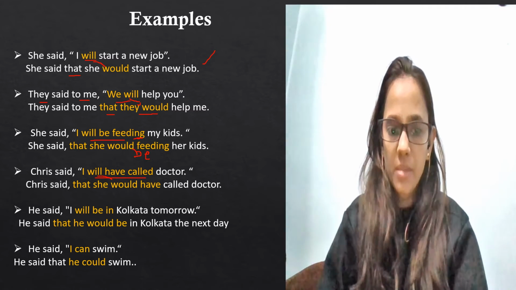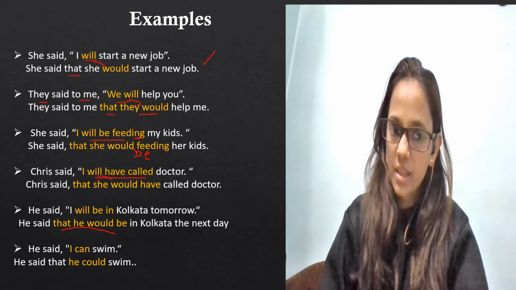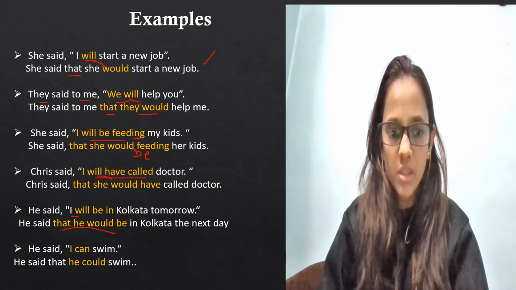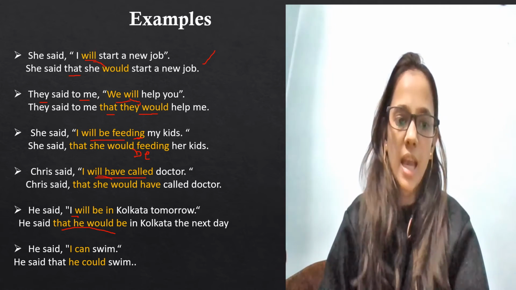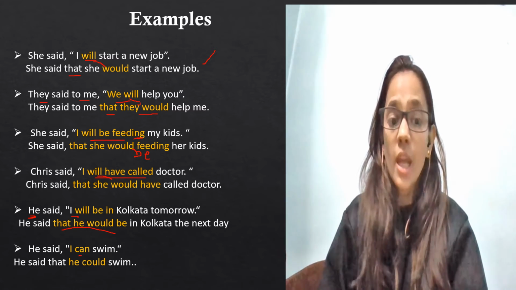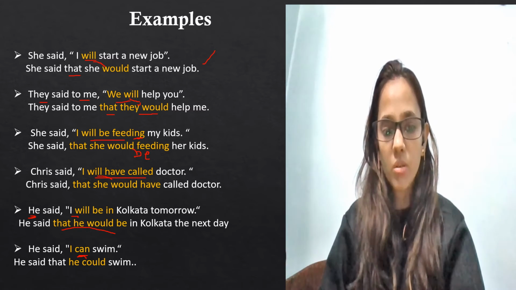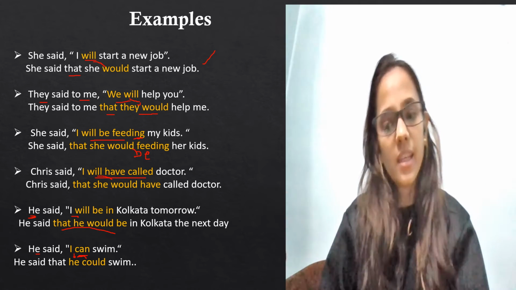He said, "I will be in Kolkata tomorrow." He said that he would be. Okay, I is a pronoun, and it will change to he as per the subject. He said, "I can swim." Now can is a modal verb over here, so as per the rule can changes to could. I will change to he because he is the subject over here. So he said that he could swim.